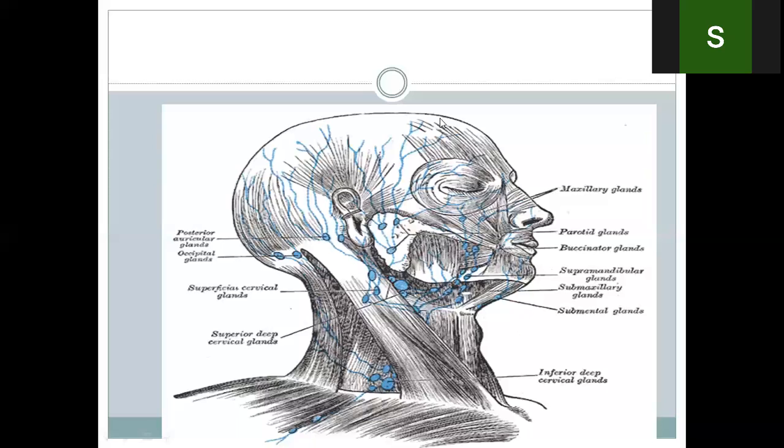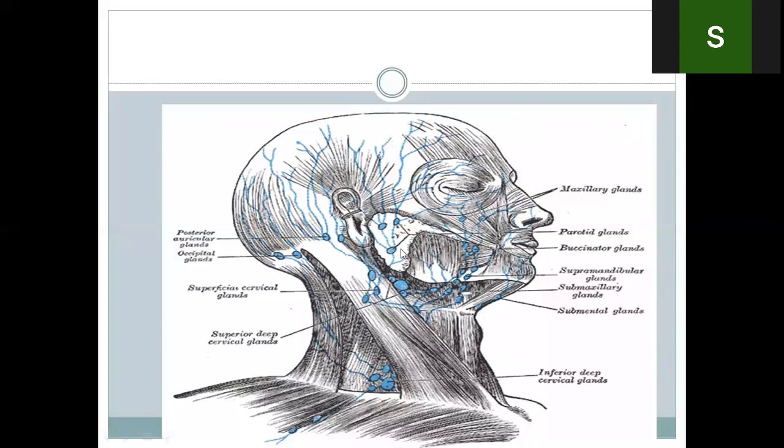That's why they are called preauricular nodes. These nodes drain the parotid gland and also drain the auricle of the ear, and also drain the external auditory meatus.